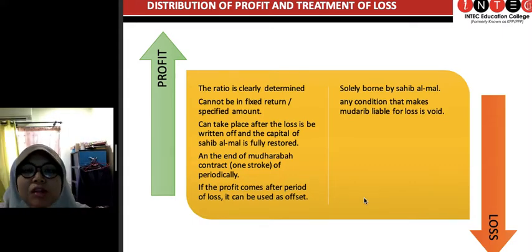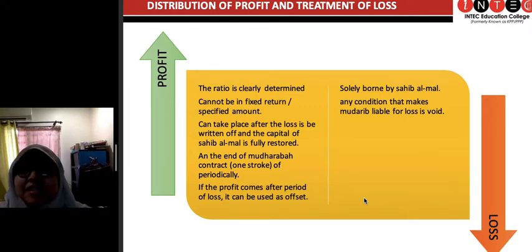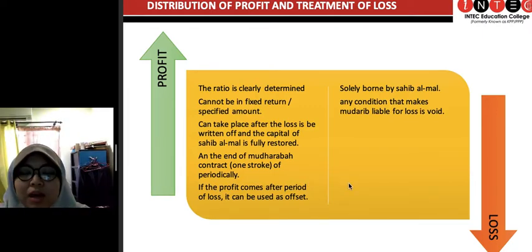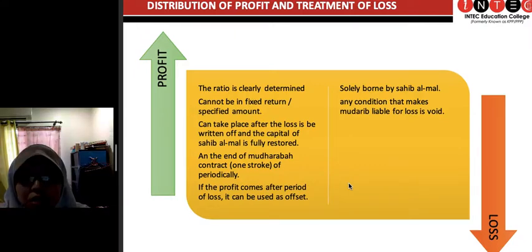And so the profit in 2019 should be used to offset the losses made in 2018. And then afterwards, it's used to restore the sahibul mal capital. And after that, if there's any balance, then that is considered as the profit. So you can use this profit to be divided between both parties.